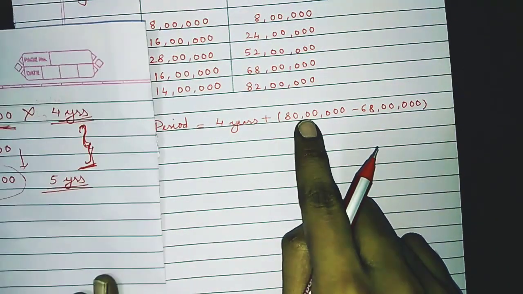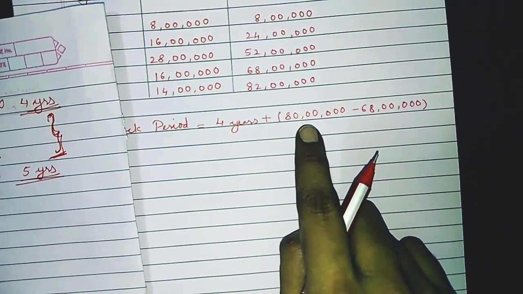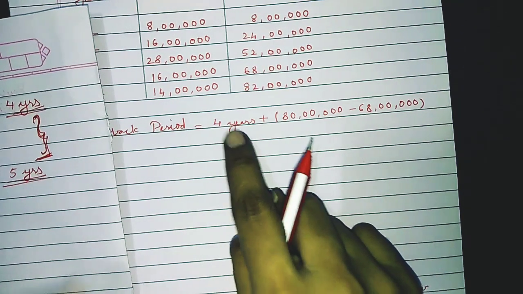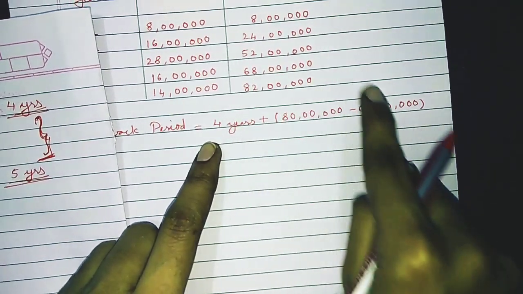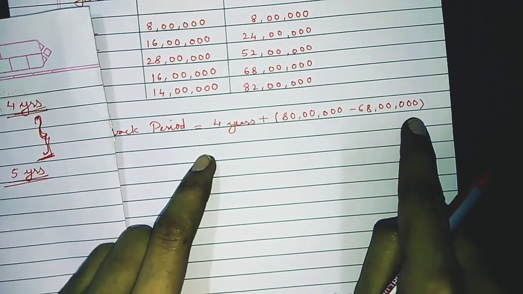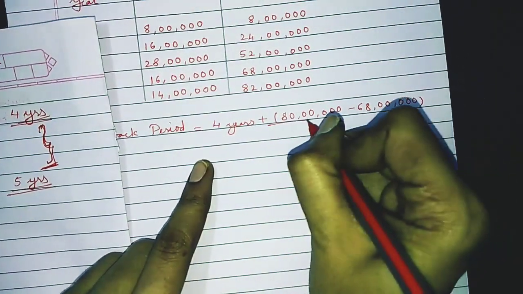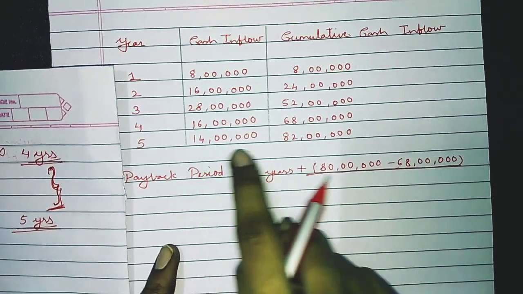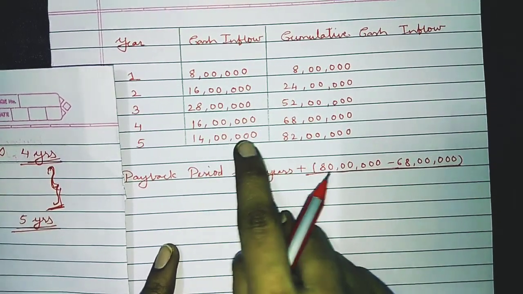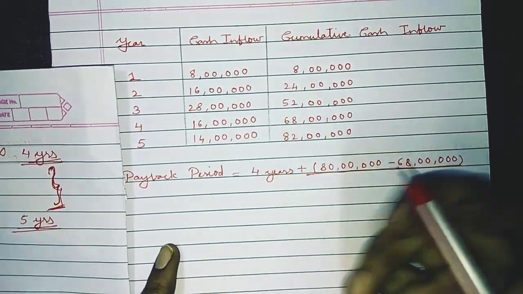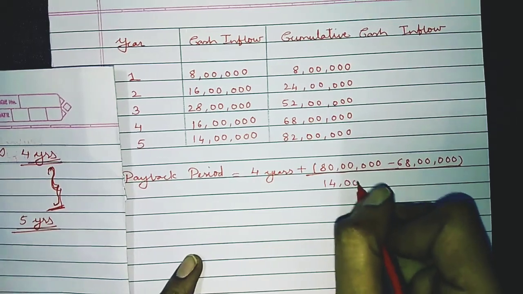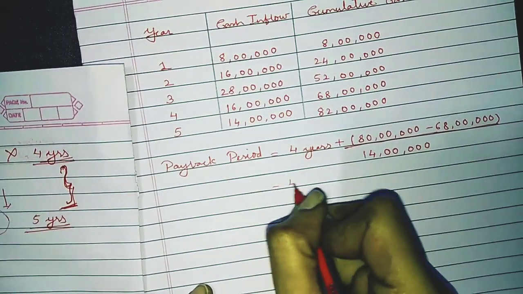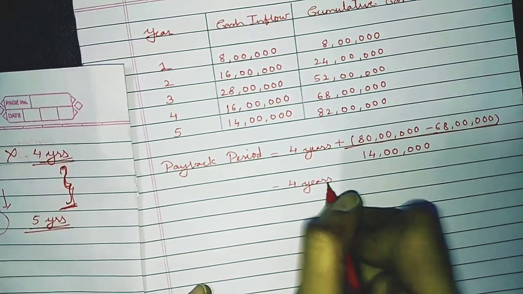So what we have done, the total amount which we require to recover minus the cash inflow at the end of the 4th year that we have specified. Now this we have to divide by the cash inflow in the next year. In the next year we have a total cash inflow of 14 lakhs. So we are going to write down 14 lakhs over here. Now the next step is we are going to write down these 4 years as it is.